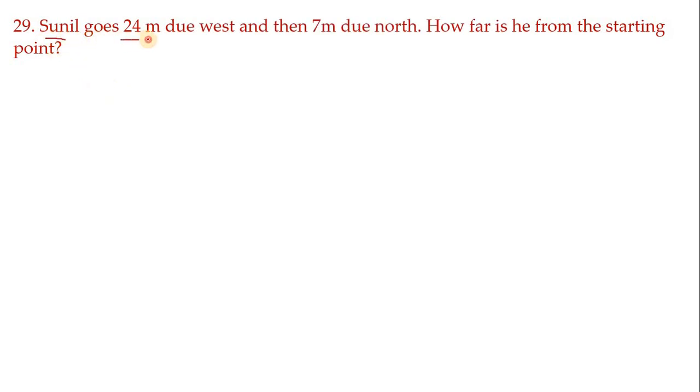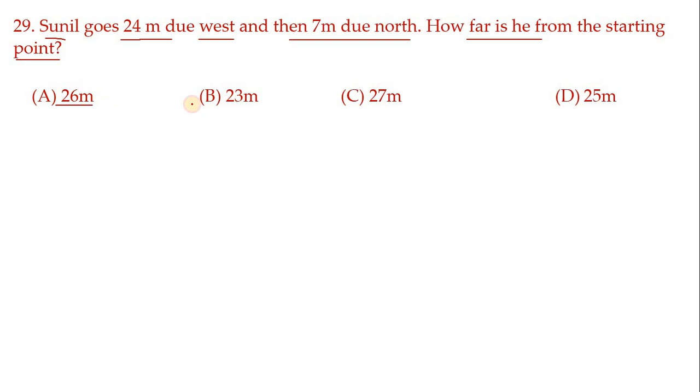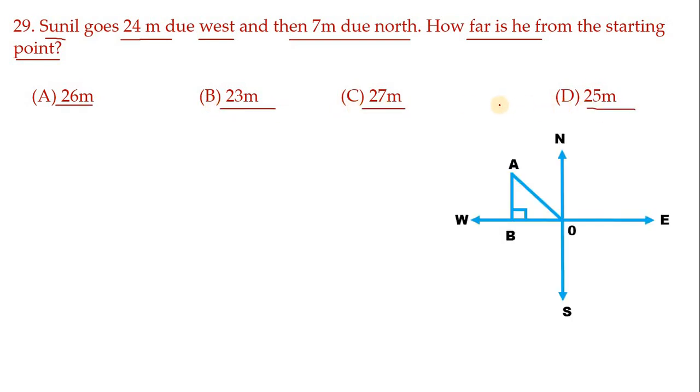Sunil goes 24 meter due west, then 7 meter due north. How far is he from the starting point? For this problem, you must know the directions very well that you learned in your social. The given options are 26, 23, 27, 25. First draw the directions, and let me start going from here onwards.